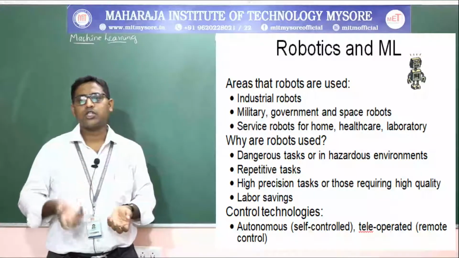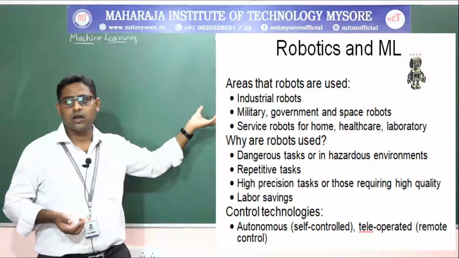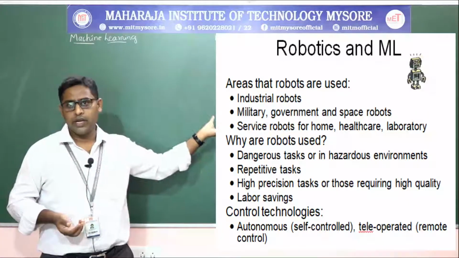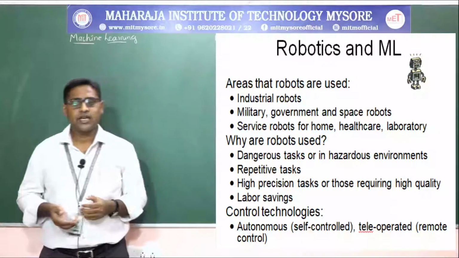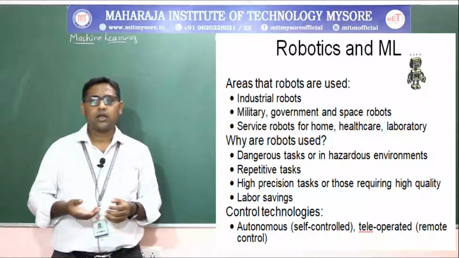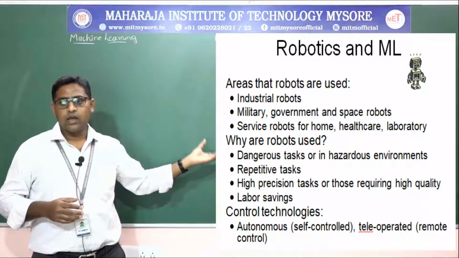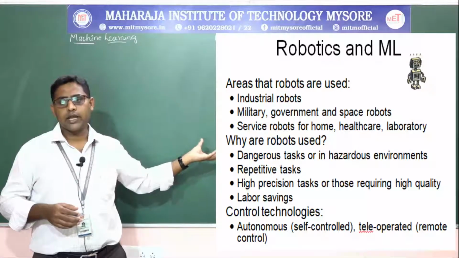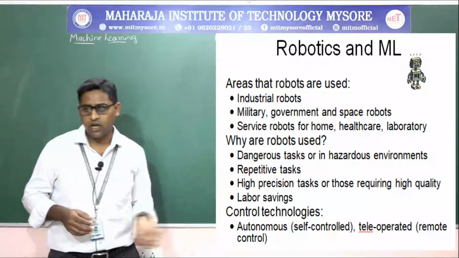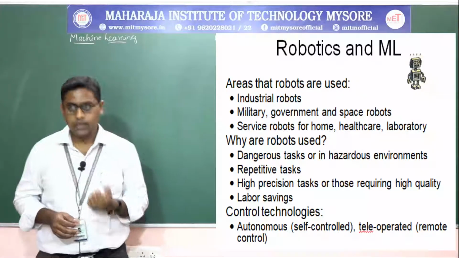Now why are robots used? Robots are used for dangerous tasks or hazardous environments, repetitive tasks, high precision tasks, tasks requiring high quality, labor saving, and control technologies. Control technologies means autonomous, self-controlled, remote controlled, or tele-operated.